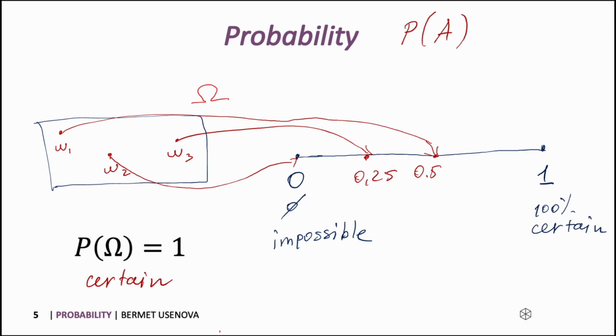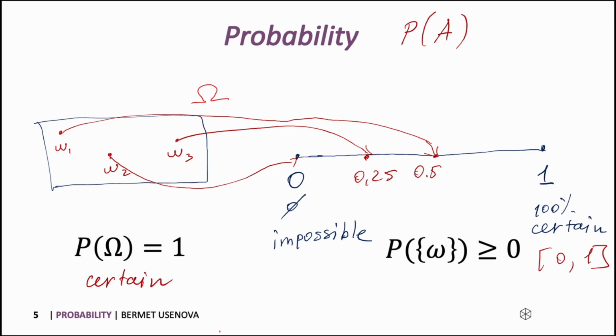Also, to find the probability of an event, we need to sum all the probabilities of outcomes which are found in A. The second thing we have to mention is that all the small omegas in big omega are non-negative, because the probability could be 0 if impossible, 1 if 100% certain, or lie somewhere in between, but it's non-negative.